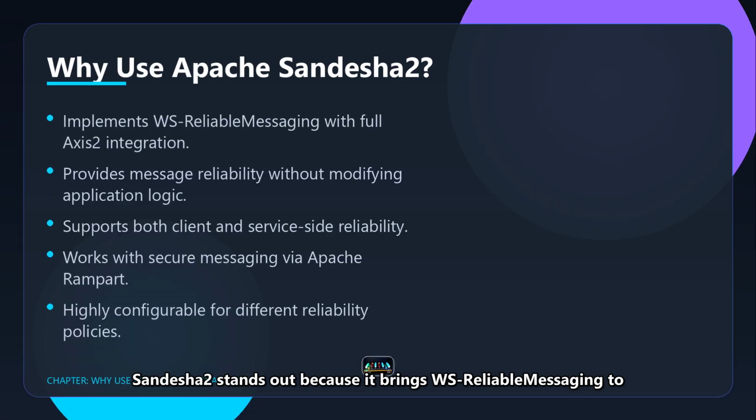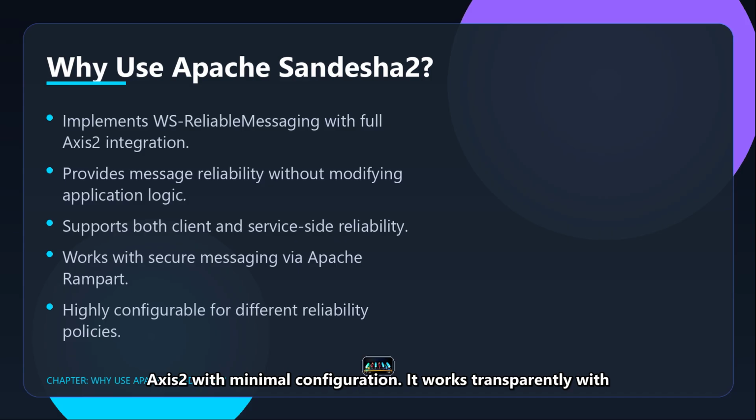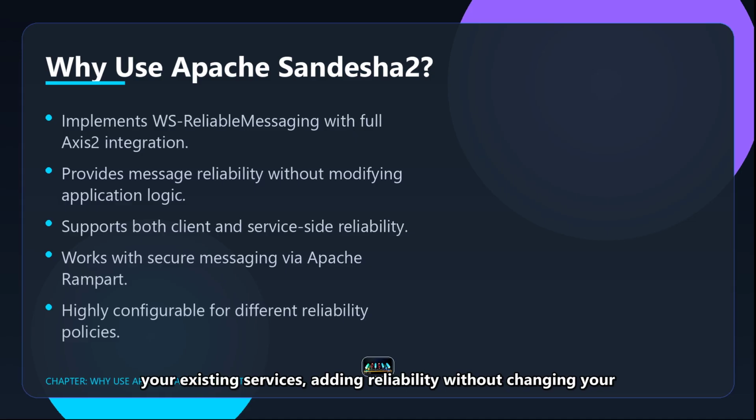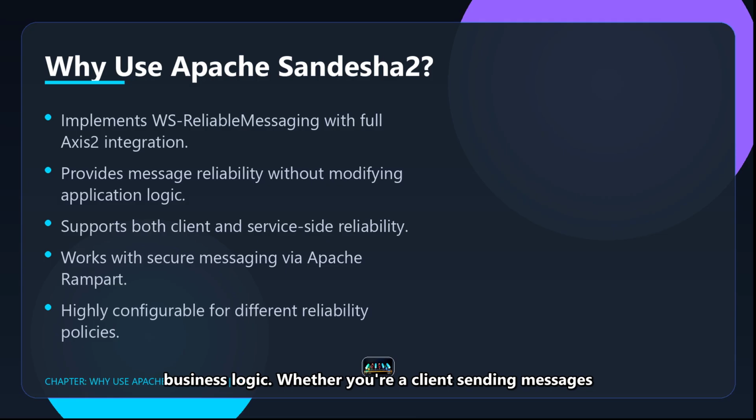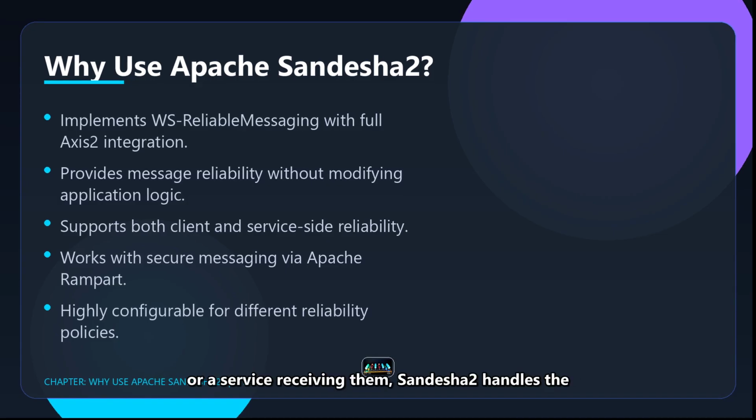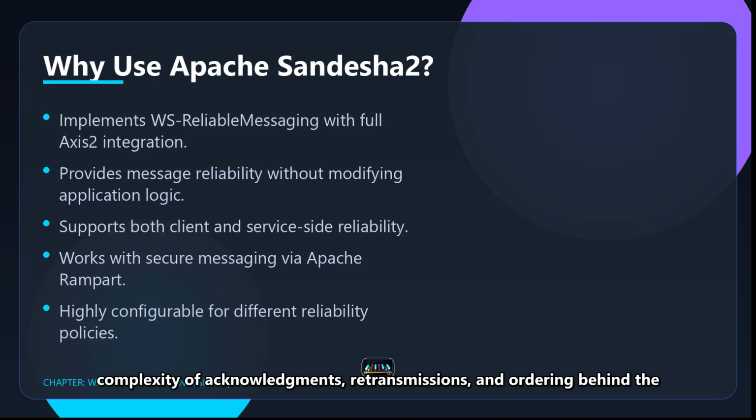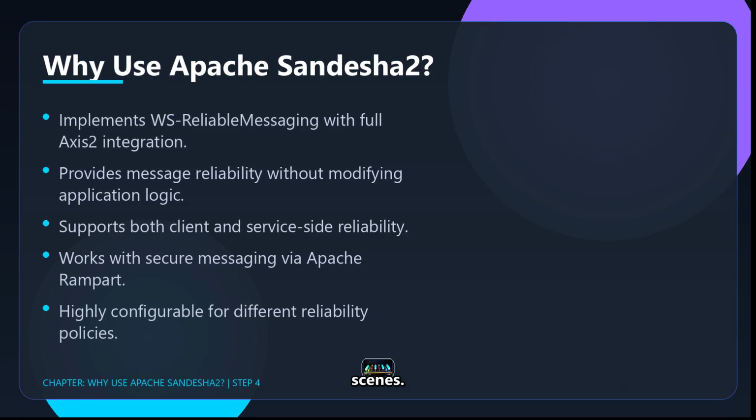Sandesha2 stands out because it brings WS-ReliableMessaging to Axis2 with minimal configuration. It works transparently with your existing services, adding reliability without changing your business logic. Whether you're a client sending messages or a service receiving them, Sandesha2 handles the complexity of acknowledgments, retransmissions, and ordering behind the scenes.